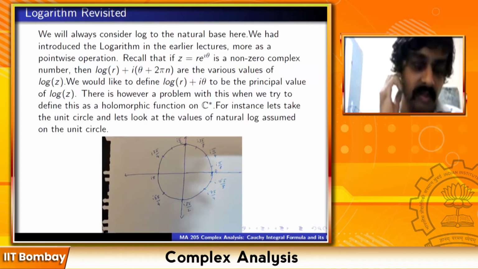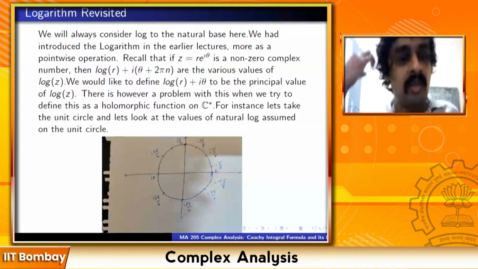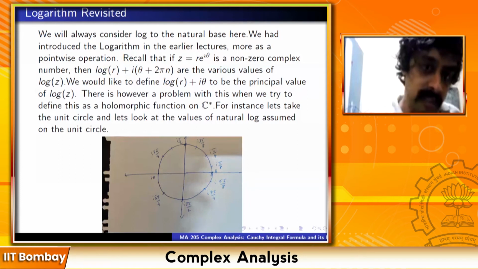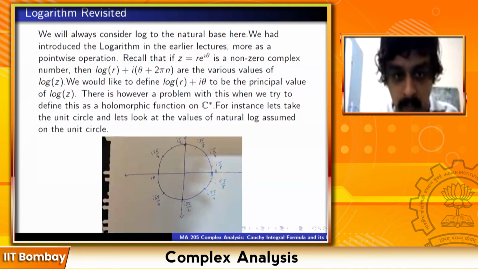Right? When you go around the full circle. I'm just writing down the principal values of log and looking at the principal values of log at points on the unit circle. So when you go full circle, the value of log has increased by 2 pi I. If it is 15 pi by 8, then it will be even closer to 2 pi I, and so on. So as you approach 0, it will be very close to 2 pi I.